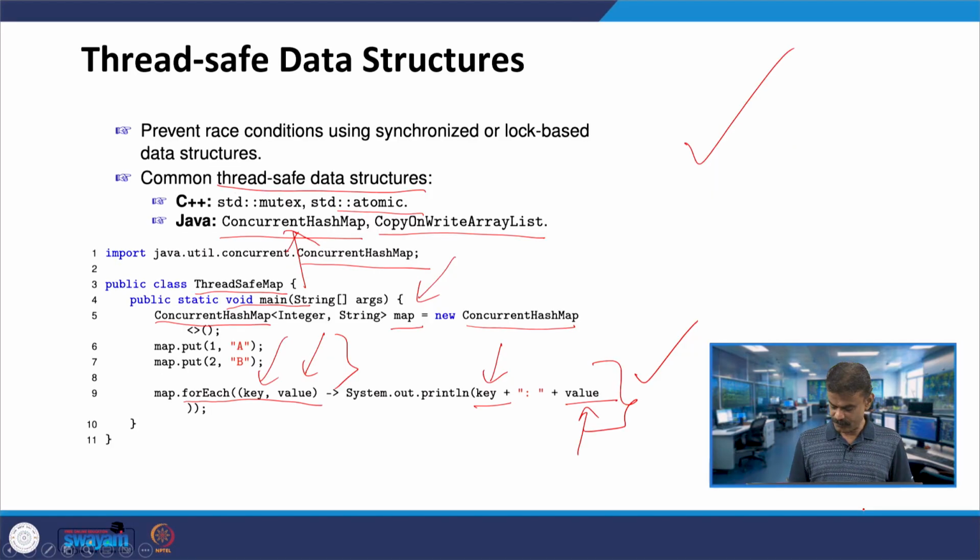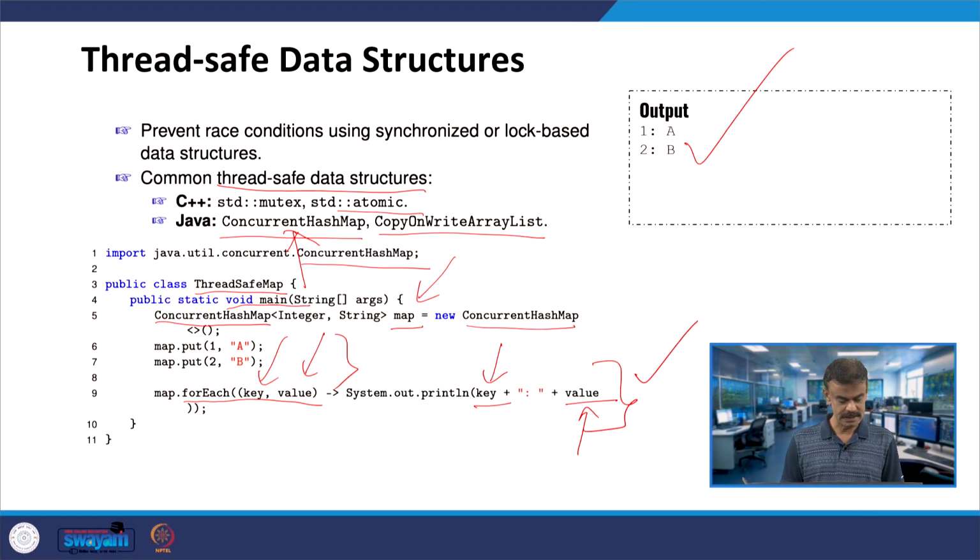So, thread safe data structures, this is an example. In terms of Java, I explained this. The common thread safe data structures in C++: mutex we had already seen, and you can also work it out with atomic. In the case of Java, you can see this example using concurrent hash map. You can also try copy on write array list.